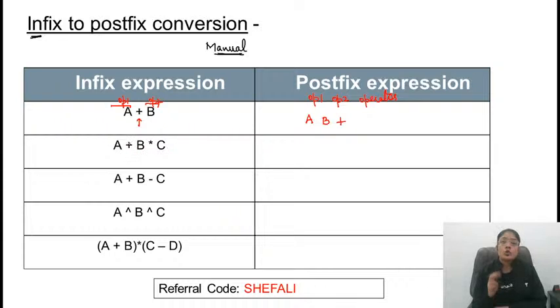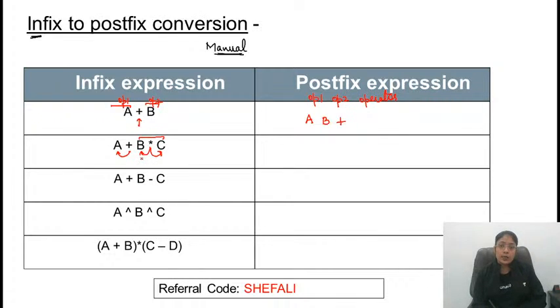Now in this case, two operators are given. One is plus and the other one is multiplication. Which one will you handle first? We need to consider the priority. If priority is matching, then we have to consider the associativity. So in this case, for this operator, operand 1 is available, but instead of operand 2, we have some expression. So what is this expression? This is nothing but operand 1 for multiplication. This is for 2. Ma'am, after plus, should we consider the whole expression or only B?